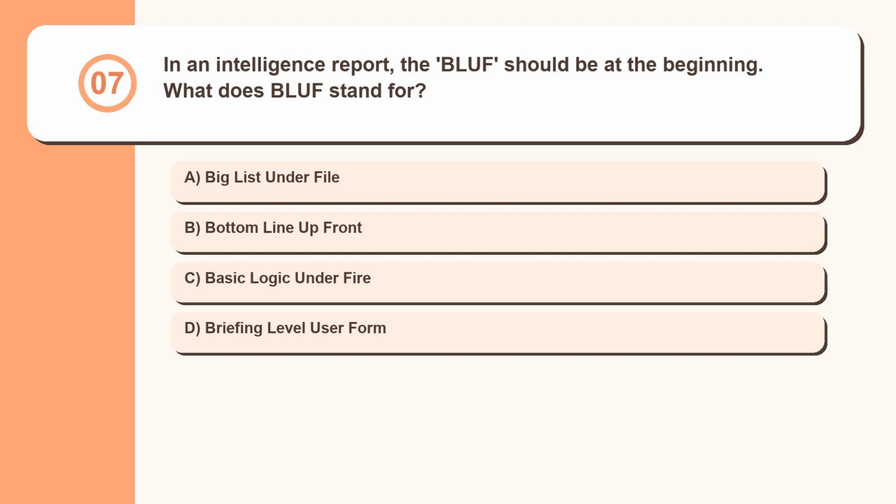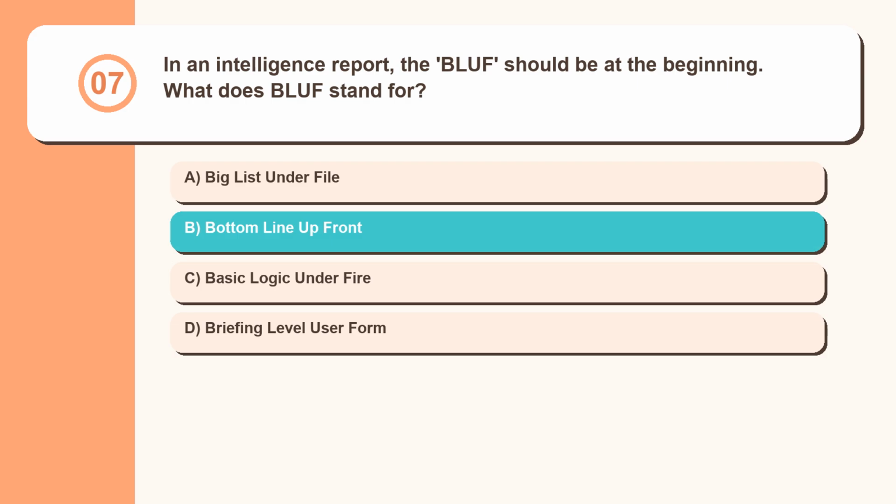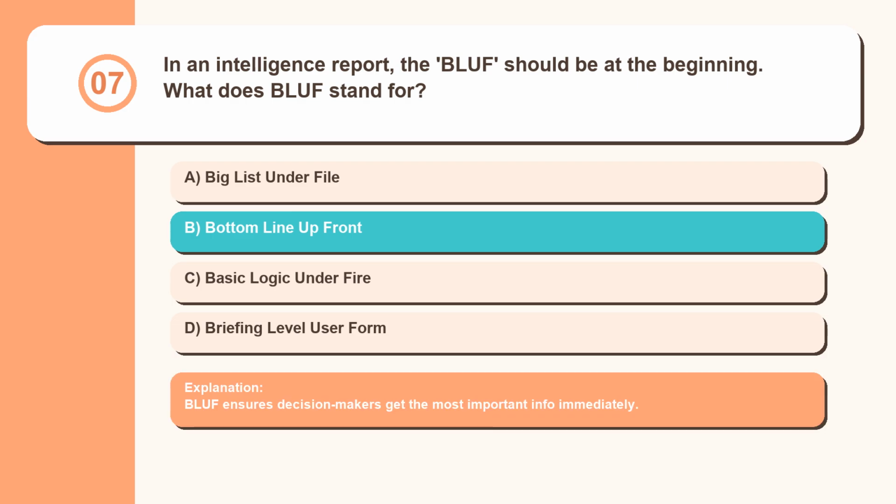Question 7. In an intelligence report, the BLUF should be at the beginning. What does BLUF stand for? Big list under file. Bottom line up front. Basic logic under fire. Briefing level user form. BLUF ensures decision makers get the most important info immediately.